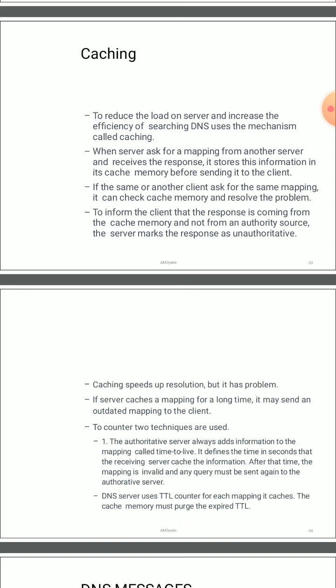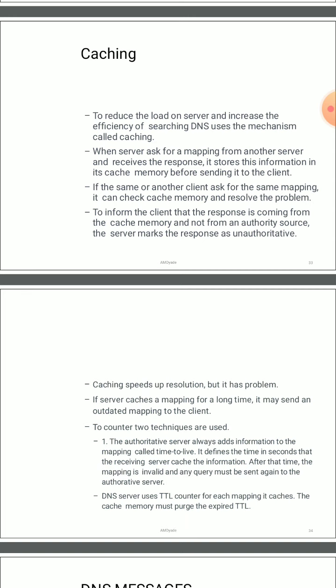To reduce the load of the server and increase the efficiency, DNS uses this mechanism called caching. Caching provides faster services to the clients or hosts, so it should not take much more time to find that particular website's IP address and reach the client. So we are using cache.